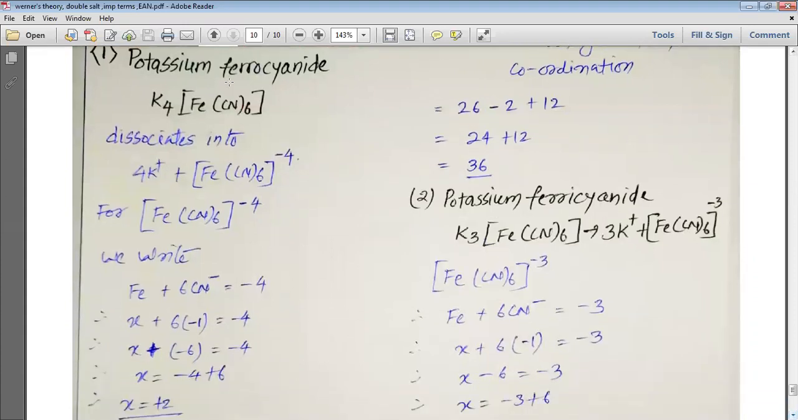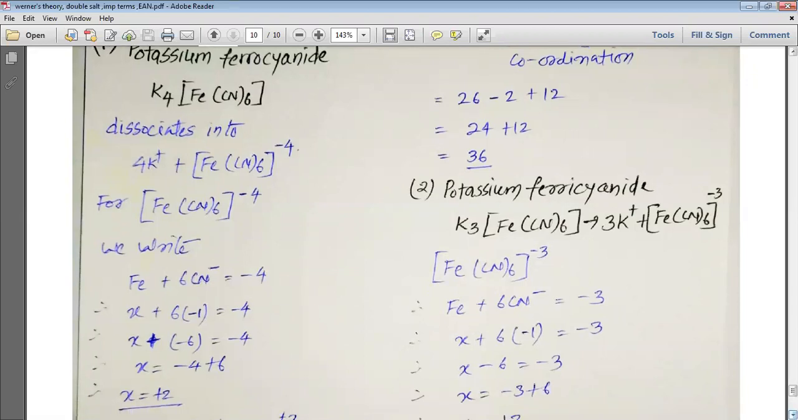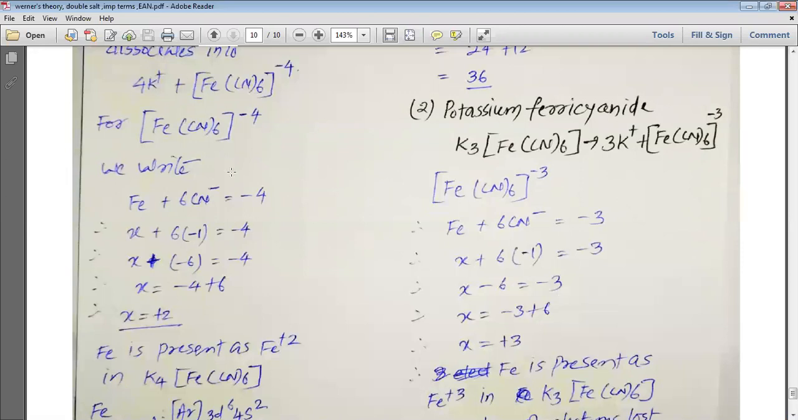Let's look at this. First we'll look at potassium ferrocyanide. Potassium ferrocyanide is K4[Fe(CN)6]. It dissociates into 4K+ and [Fe(CN)6]4-. For [Fe(CN)6]4-, we write Fe plus 6CN- is equal to -4. Now, why do we write it so? Because the overall charge on [Fe(CN)6]4- is -4. We have Fe and 6CN- present in [Fe(CN)6]4-.